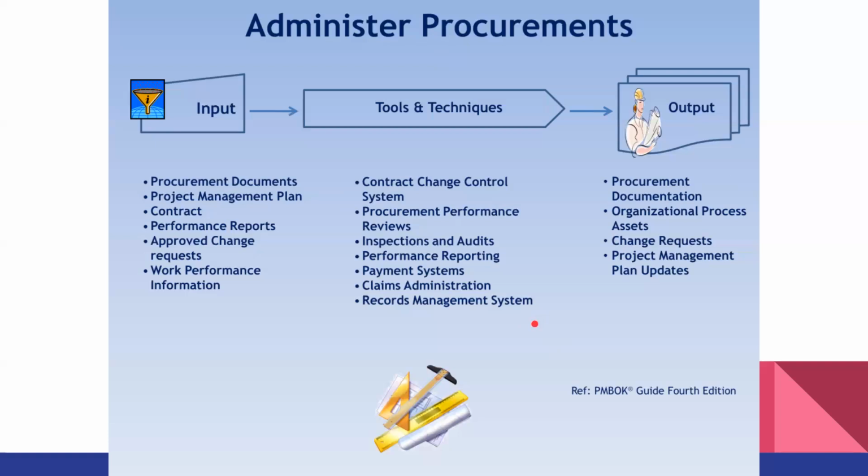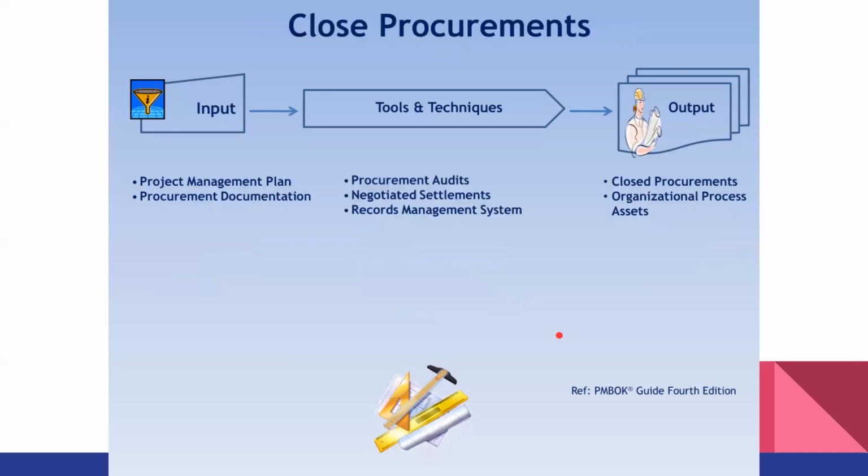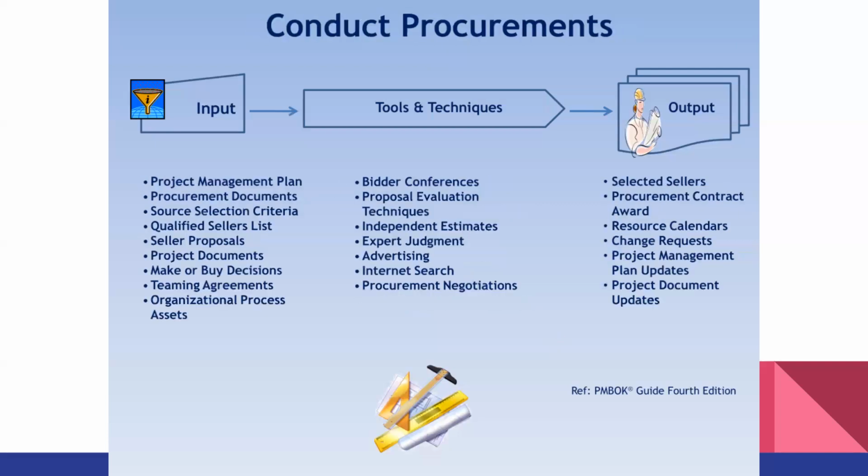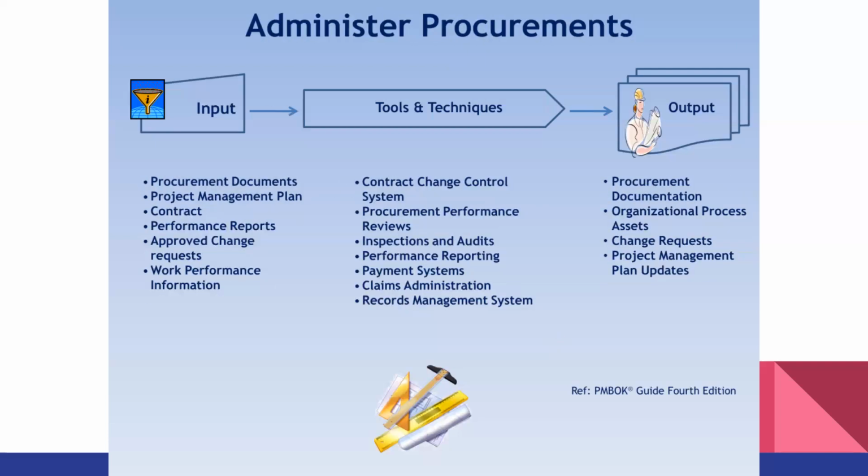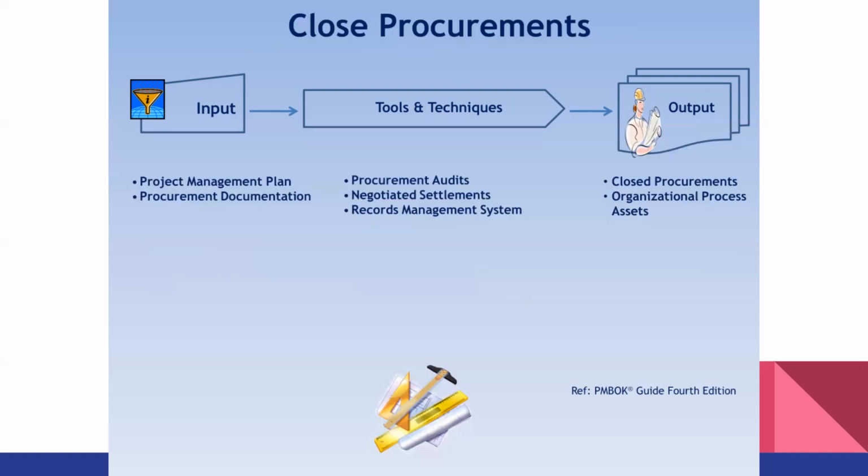And then we have close procurement. Before that, we conduct, administer, and close procurement. Sometimes a project team is happy because the project is almost closed, right?